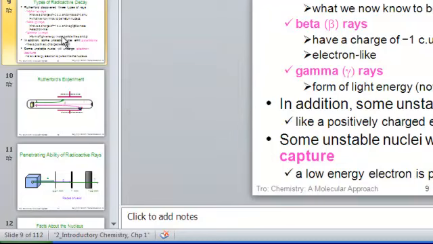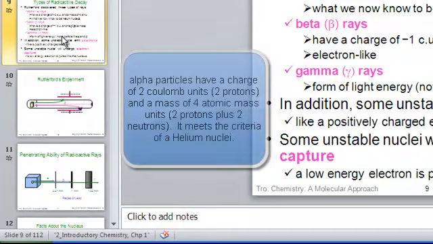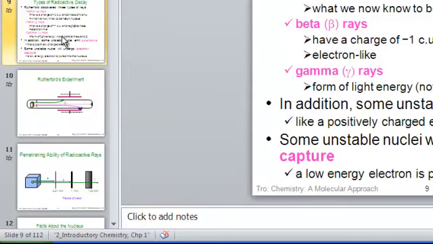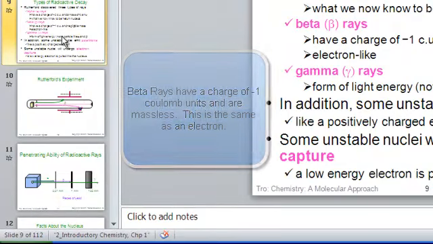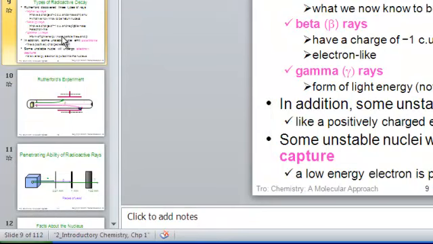So alpha rays have a charge of a positive 2, and that Cu stands for Coulomb unit, and a mass of 4 AMU, atomic mass units. We now know that to be a helium nuclei. Beta rays have a charge of -1 Coulomb units and have a negligible mass. Well, that meets the criteria as a description of an electron. Now, I know electrons have a mass, but compared to the weight of the nuclei particles, it is so small, so negligible, and we just disregard it and call it massless.